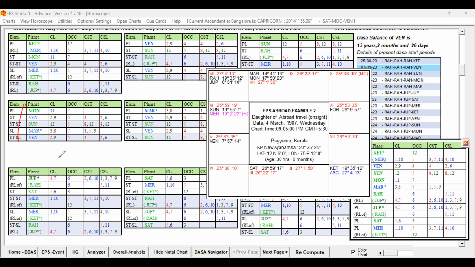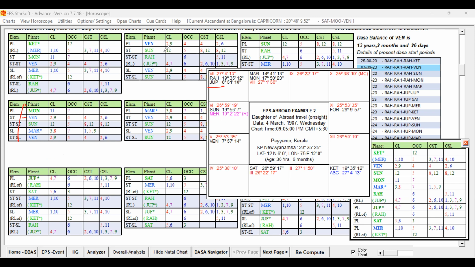Moon, but it is influencing the other planet, the star level planet Venus, and through Saturn, because Saturn is aspecting Venus. Moreover, Jupiter is representing Rahu, so that aspect impact will also be strong.